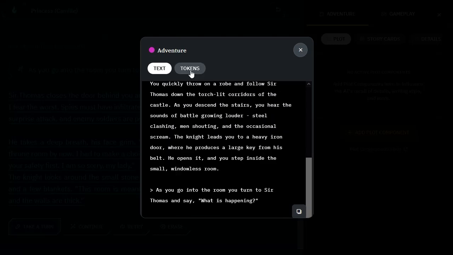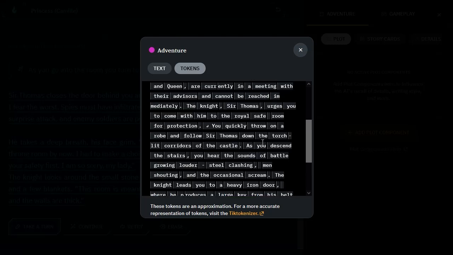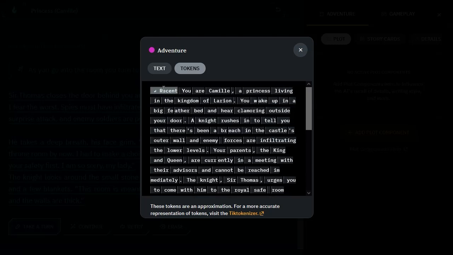Now, if I click tokens, I do not understand at all how this breaks it down, but somehow it does. This is the tokens. Each one of these little squares is a token. So that comma is a token. This space in A is a token. Clamoring is, and a space is a token.